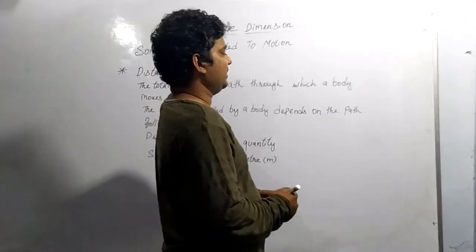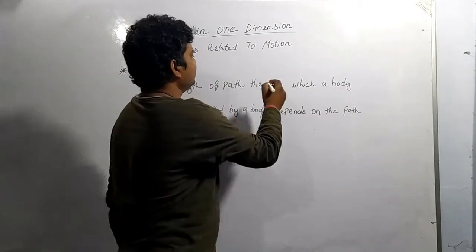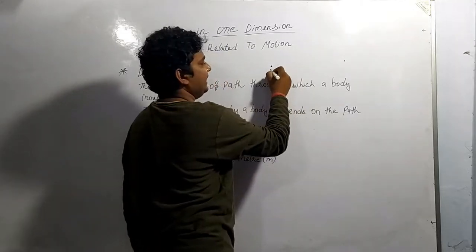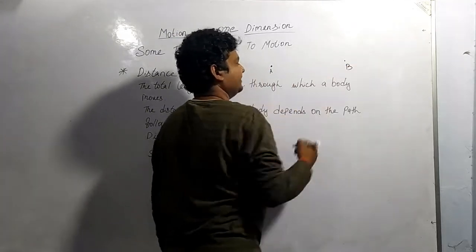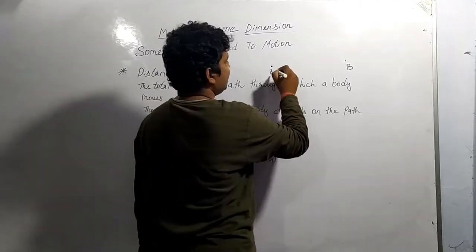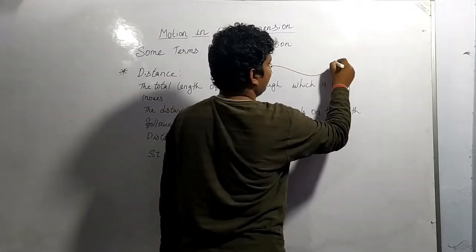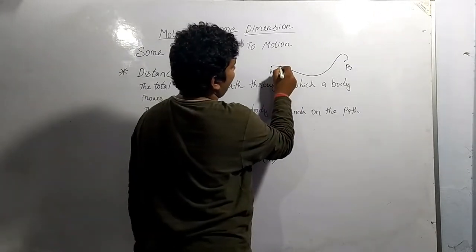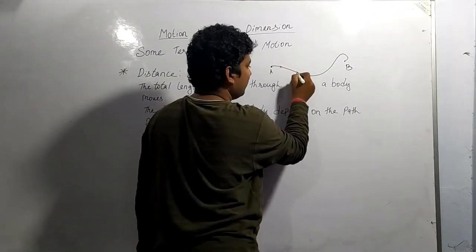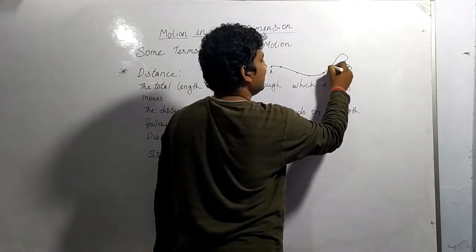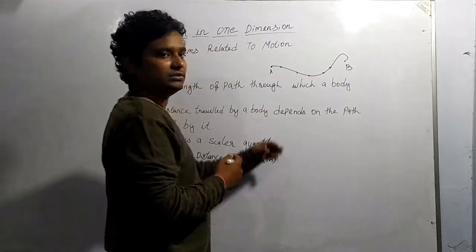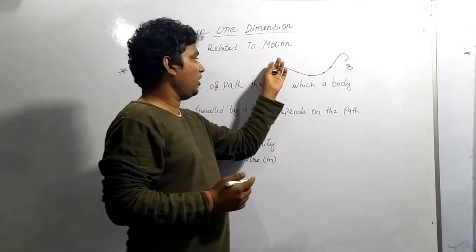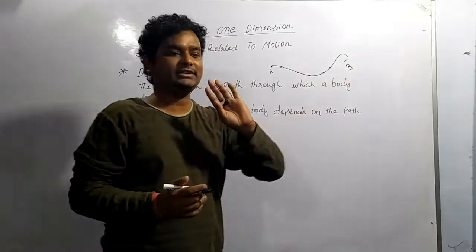I am giving one example for distance. Suppose we have one point over here and one point over here, let this point be A and this point be B. If the object is moving in this particular way, then what will be the distance? Distance will be the total path followed, along which path the body is moving. We have to consider that path. We don't have to take any other path, because to reach from one point to another we have an infinite number of paths. So the path along which the body has moved is called the distance.